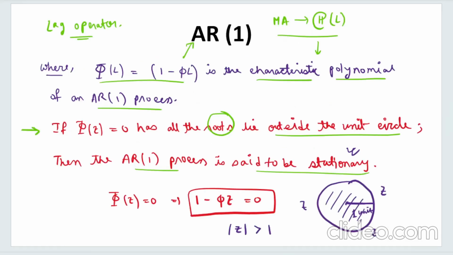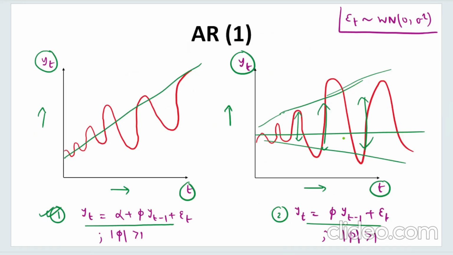And that is why I told you while showing you this diagram that this has some special significance. When mod phi is greater than 1, the process is non-stationary. What we have visually also seen earlier is that the mean and the variance are varying with time. Here the variance is varying with time, which means that the process is non-stationary.